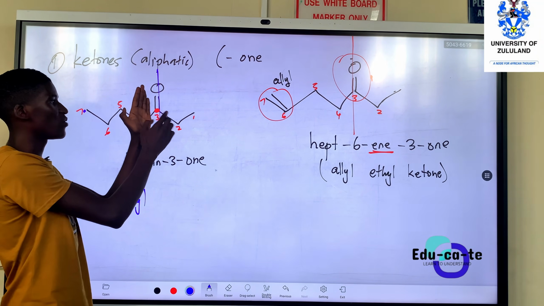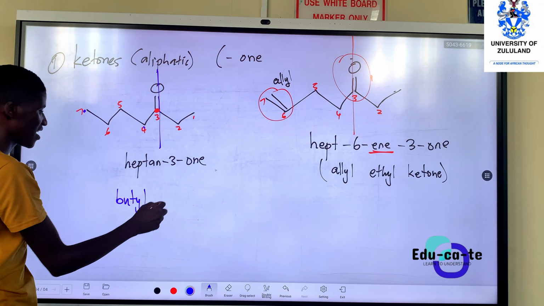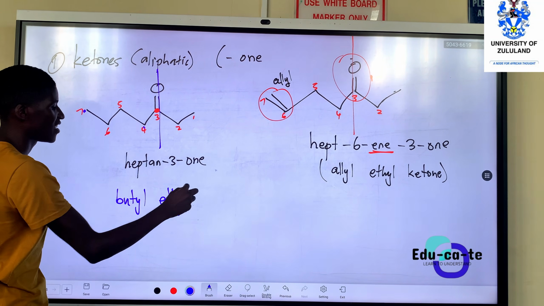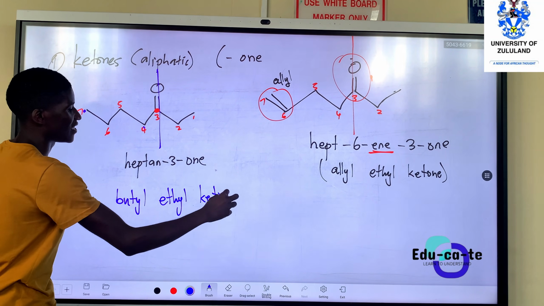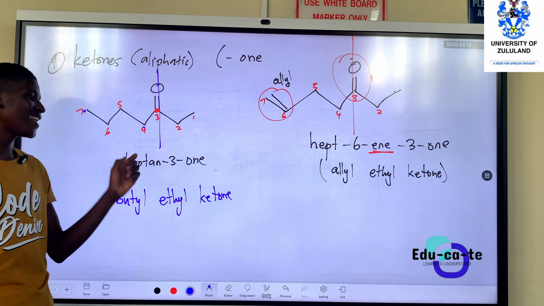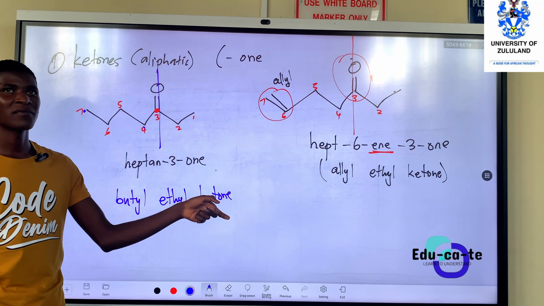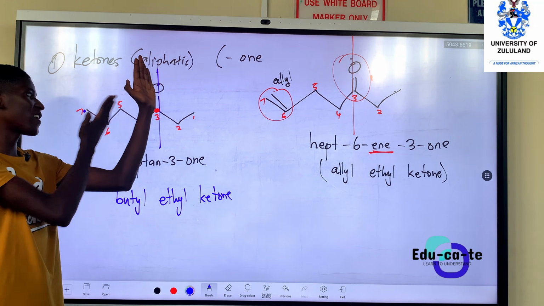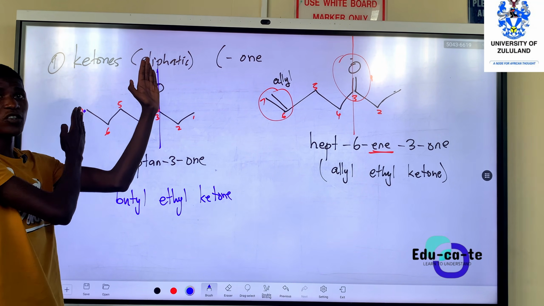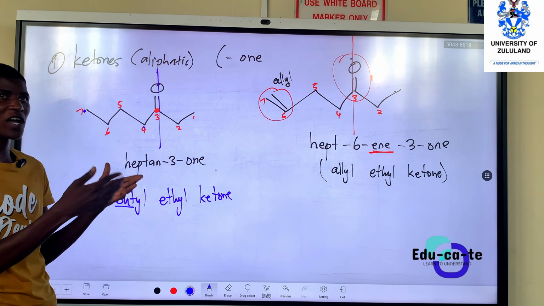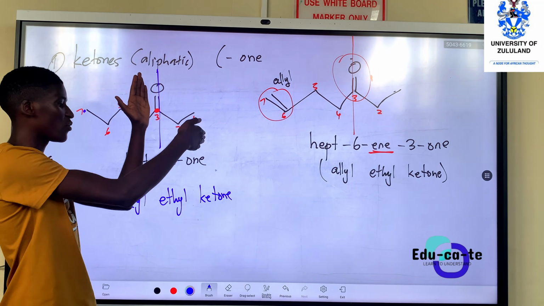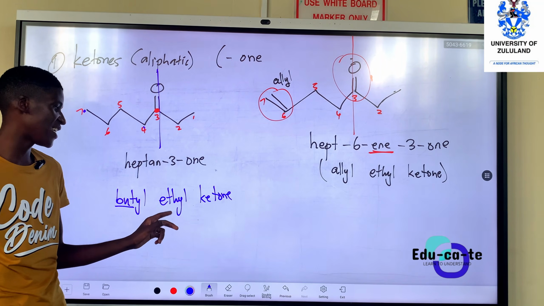On the other side, we've got what? We've got ethyl. So this is ethyl. Then you write ketone at the end. So you can say this is butyl ethyl ketone. It simply means that on one side of the functional group, we've got a butyl group. Butyl simply means that we've got 4 carbons. And then on the other side, we've got what? We've got 2 carbons, an ethyl group.